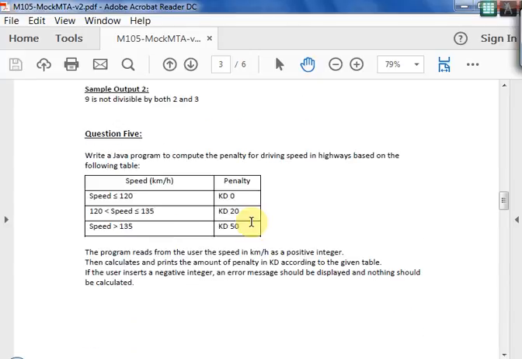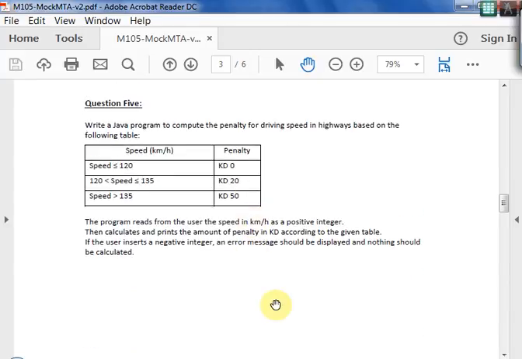Coming to question number 5, it's again a program. You can see, write a Java program that computes the penalty for driving speed on a highway based on the following table. The speed, if the speed is less than or equal to 120, penalty 0.